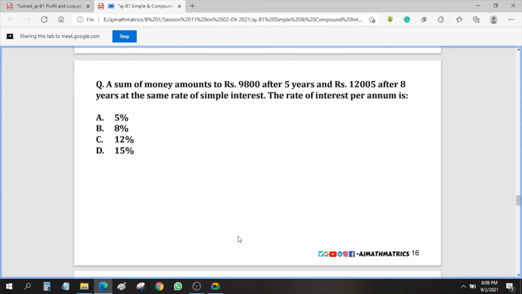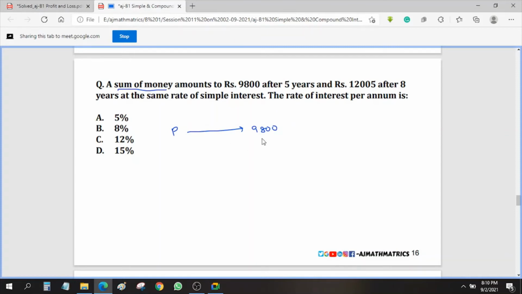Okay. After 5 years it becomes what? 9,800, and 12,005 after 8 years. Now I'll give you an idea. A certain sum of money, how much, that is not given. Principal. Okay. Principal will become what? 9,800. Okay. After how many years?